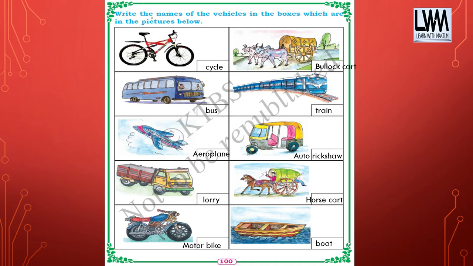Kids, if you see these pictures, we can tell that cycle, bus, lorry, motorbike, horse cart, auto rickshaw, train and bullock cart travel on the land. Aeroplane travels in air, and boat in water. So let us move, kids.